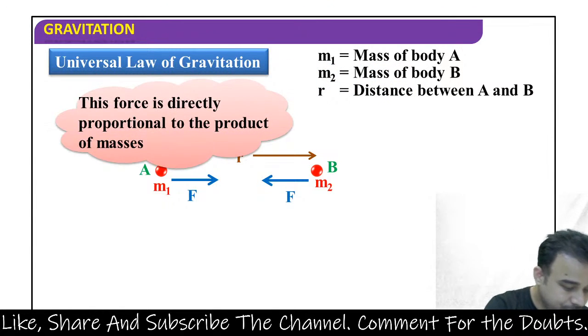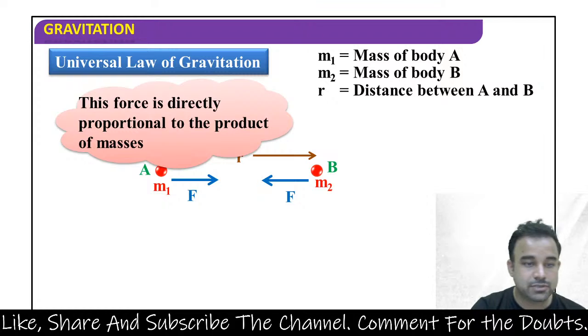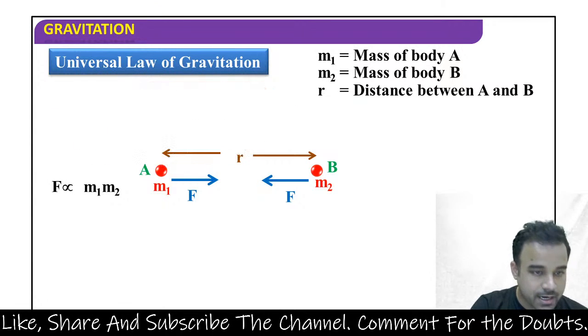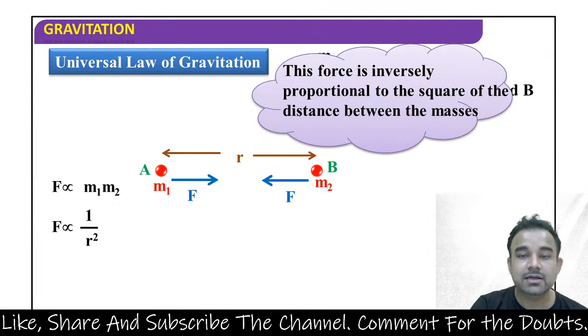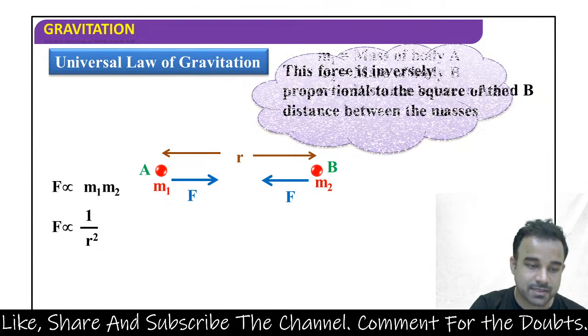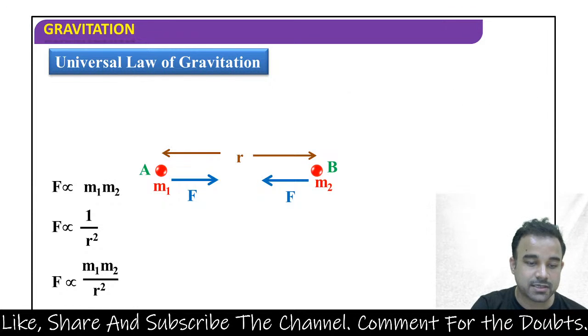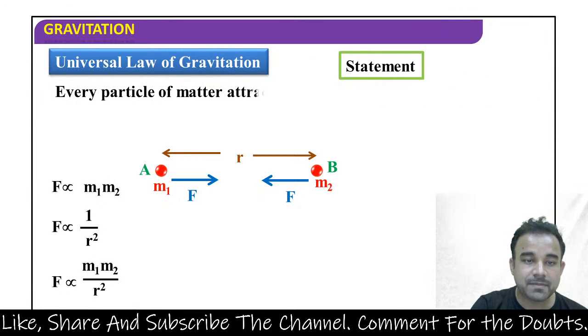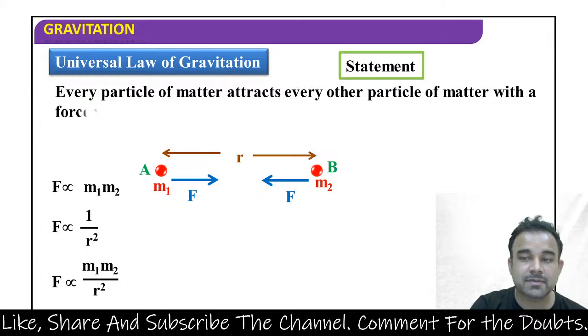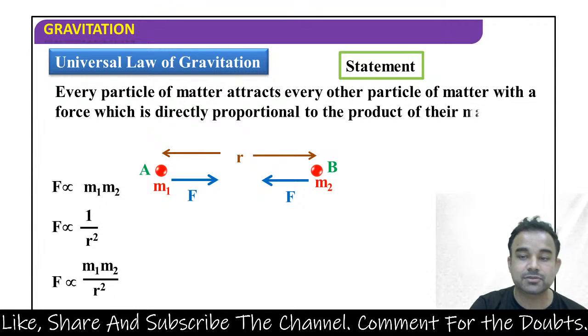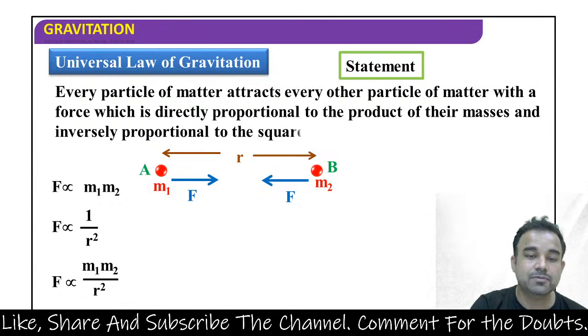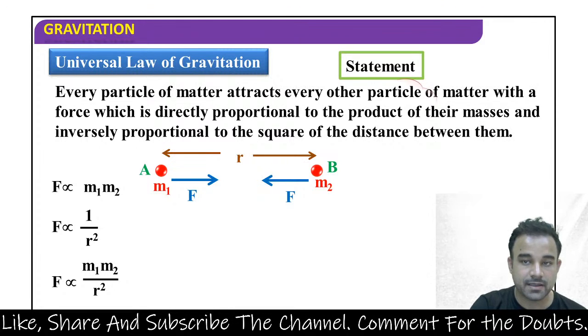Now this force is directly proportional to the product of two masses, and F is directly proportional to m1 into m2, and F is inversely proportional to the square of the distance between them. So इसको जब हम इकट्ठा लिखते हैं, F is directly proportional to m1 m2 by r square. Statement क्या है, every particle of matter attracts every other particle of matter with a force which is directly proportional to the product of their masses and inversely proportional to the square of distance between them, correct.